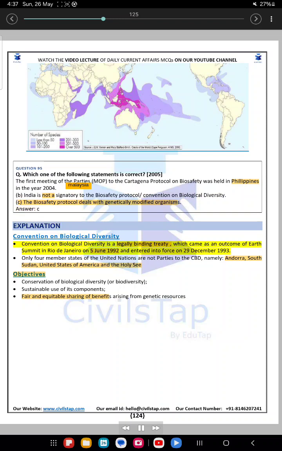The Convention on Biological Diversity is a legally binding treaty, which came as an outcome of the Earth Summit in Rio de Janeiro on the 5th of June 1992 and entered into force on the 29th of December 1993. Only 4 member states of the United Nations are not parties to the CBD, namely Andorra, South Sudan, United States of America and the Holy See.